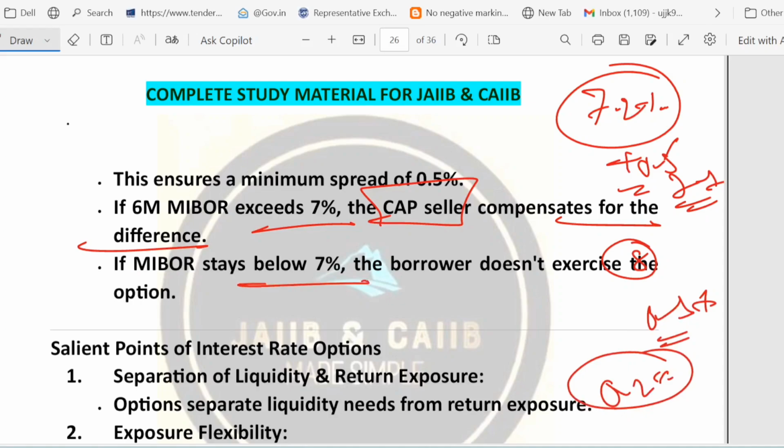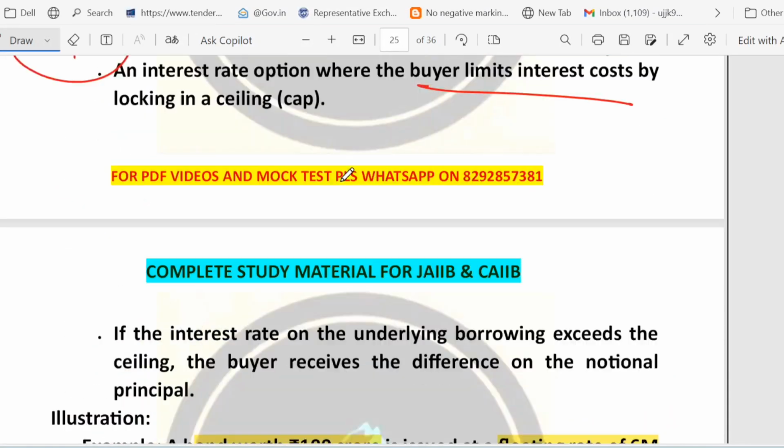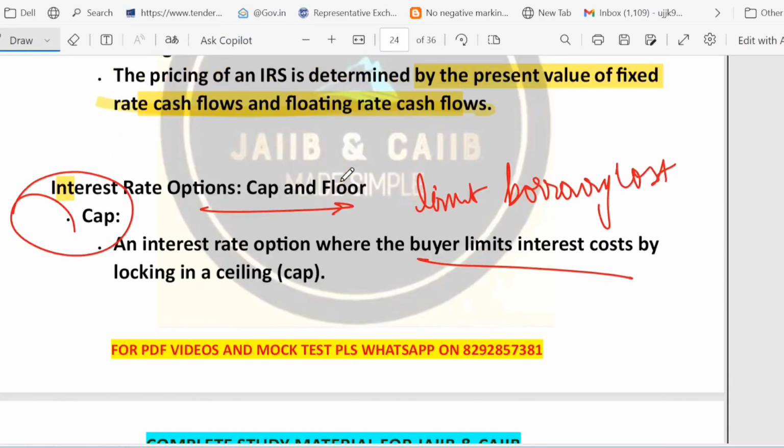And if the MIBOR is still below 7%, the borrower does not exercise the option, because this is the kind of option we have. It depends on me whether I want to exercise it or not. It is not compulsory. It's not an obligation. It's my right. I have paid for that right. I hope it is clear. So in short, a cap works like insurance against rising interest rates for the borrower. This is the best example to understand the concept of a cap.